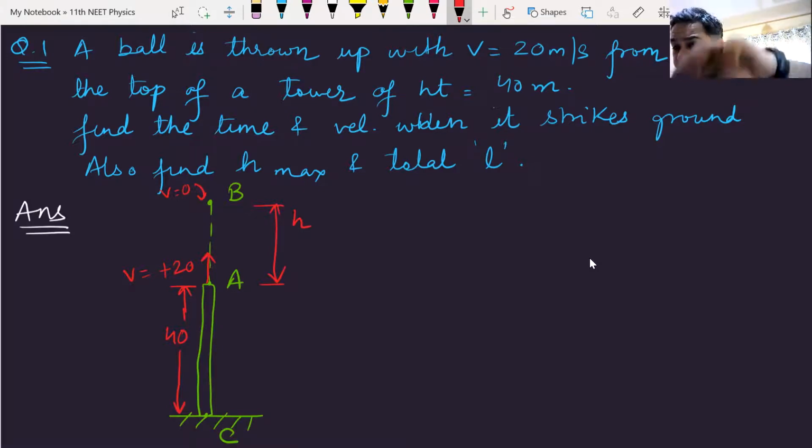So now you have to tell me the answer to this question. How will you solve it? There are many ways to solve this. You can use any of those ways. If I would solve it, I will first find the maximum height, then the total distance traveled, and then I will find the total time and the velocity.